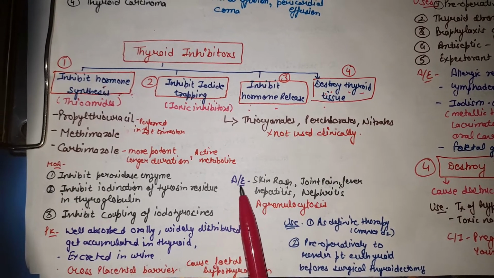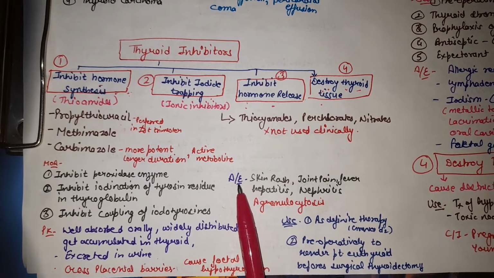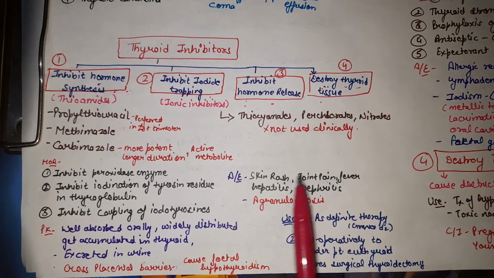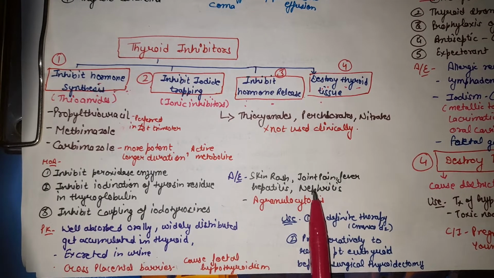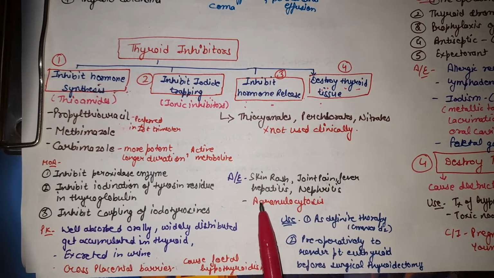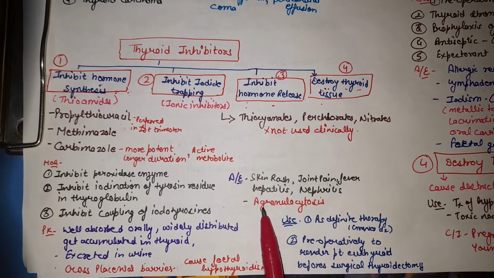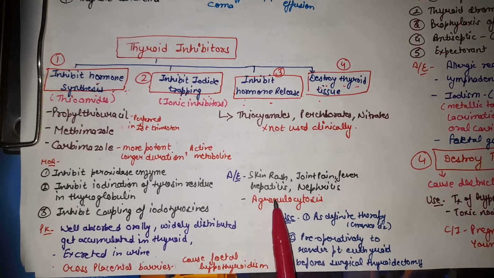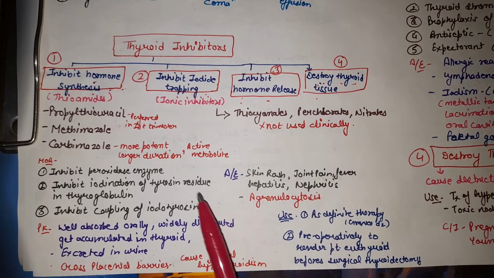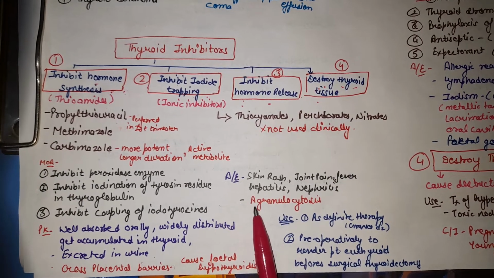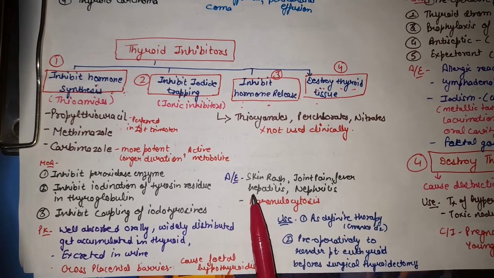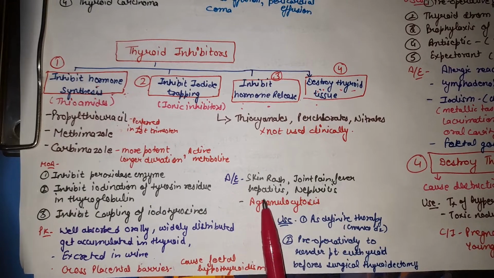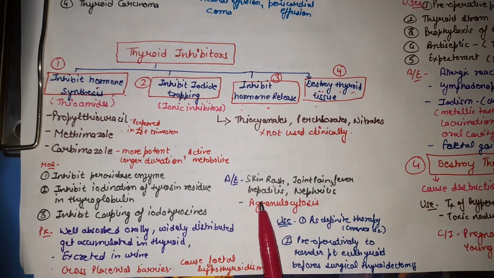What are the adverse effects of thioamides? They cause skin rash, joint pain, fever, hepatitis, nephritis, and in rare cases, but it is a fatal condition, they cause agranulocytosis. So when symptoms like sore throat and high fever occur after starting these drugs, then these drugs are stopped, because those symptoms mean they are causing agranulocytosis.